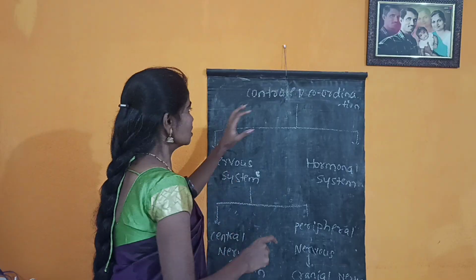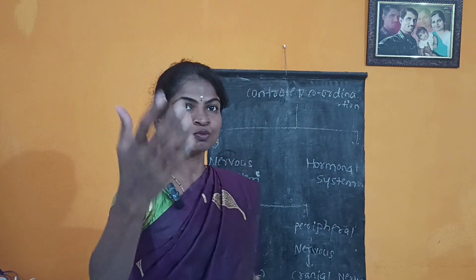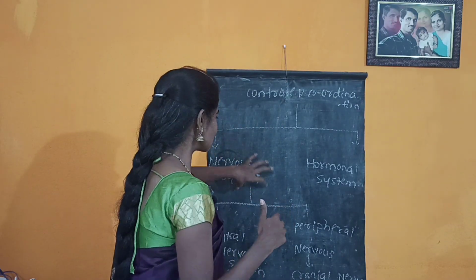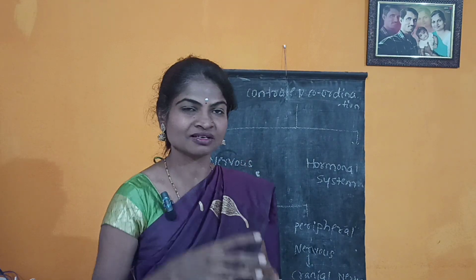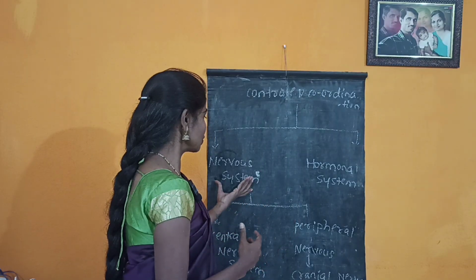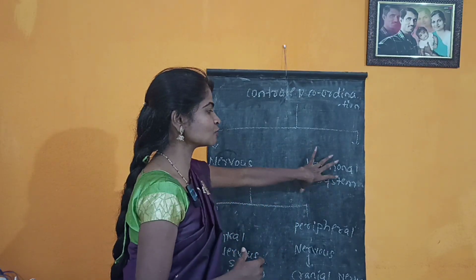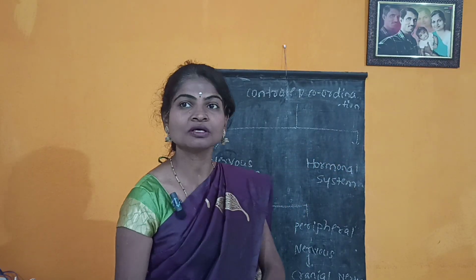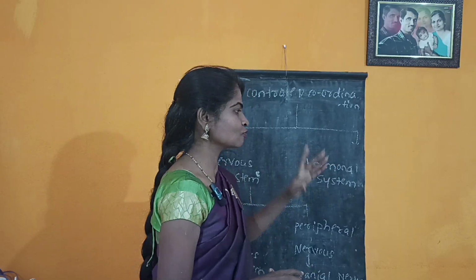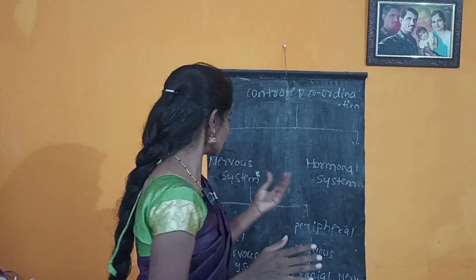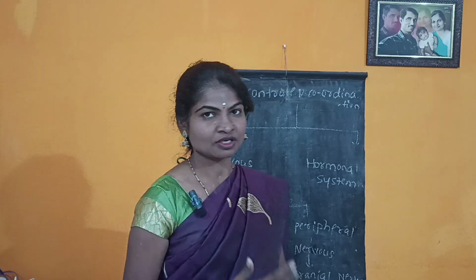Already I told you that the response given to stimuli from the body is given in two ways. Some responses are given by the nervous system through the nerves, and that is called the nervous system. Some responses are given by the hormones, or chemicals secreted by our endocrine glands, and that is called the hormone system. Today we will discuss the nervous system in detail.